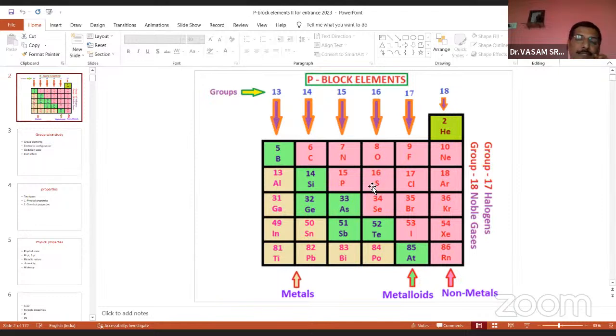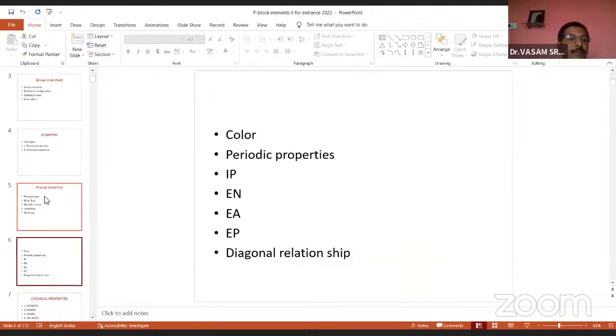That's why the sulfur atomicity is 8, the phosphorus atomicity is 4, and nitrogen, oxygen, and all halogens are 2. In noble gases, even a single atom is stable, so the atomicity of noble gases is 1. That's why they are called monoatomic gases. This is one property.